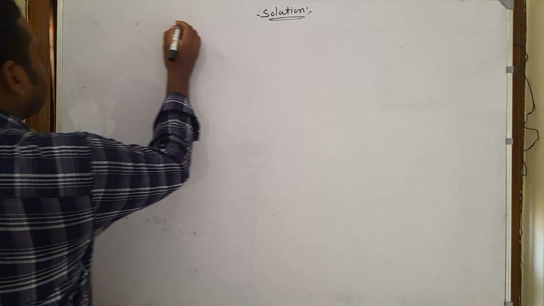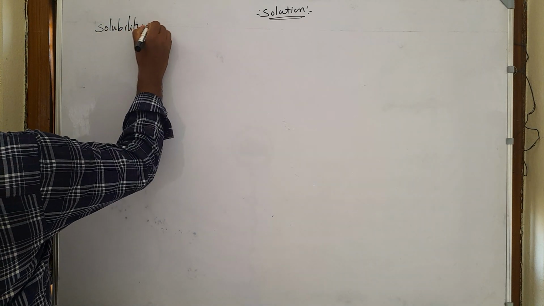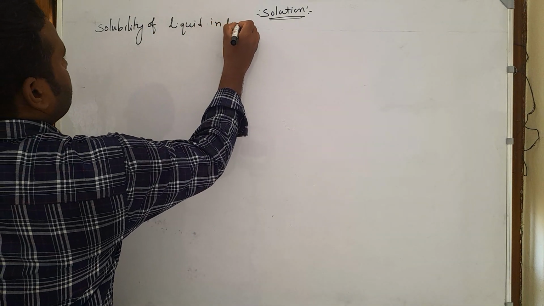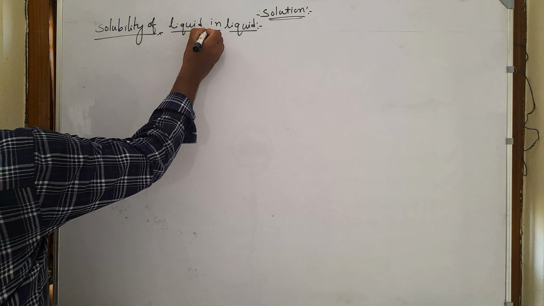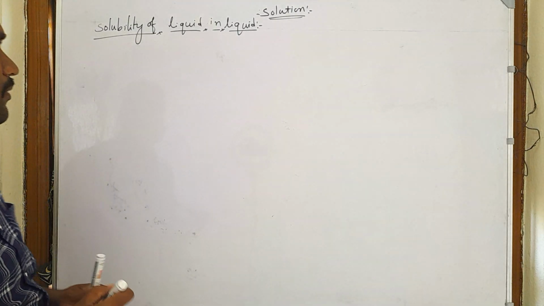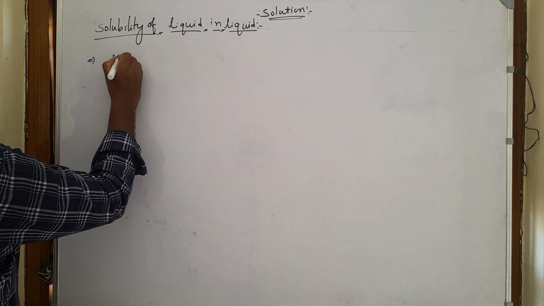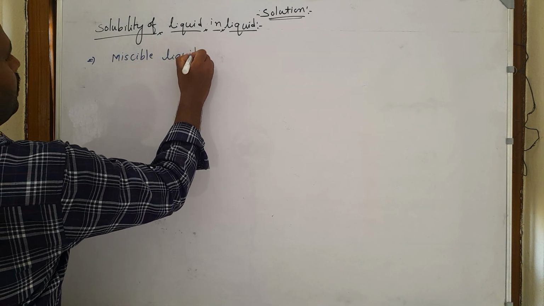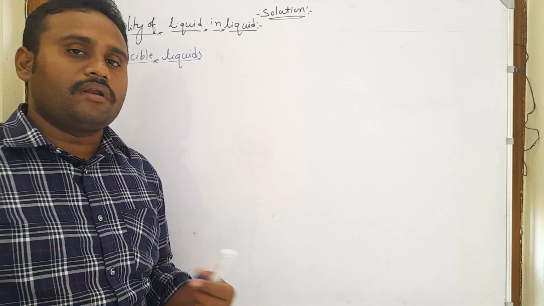Solubility of liquids in liquids. Before that, let us discuss the types of liquid mixtures. Liquid mixtures are mainly of three types. The first one is miscible liquids. Miscible liquids means the liquid completely dissolves in another liquid.